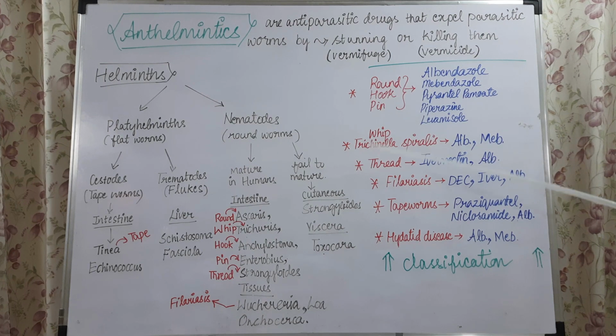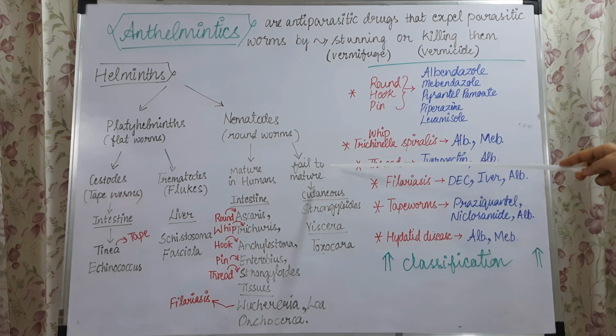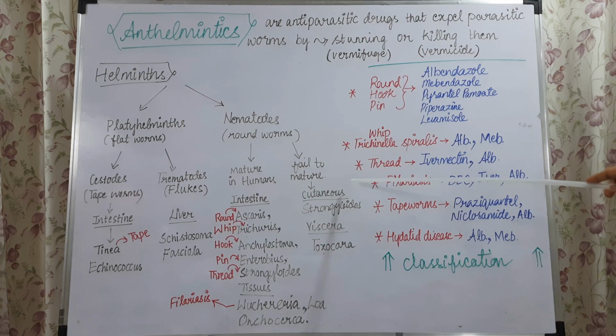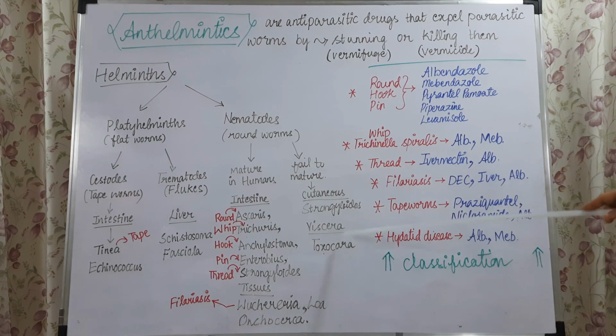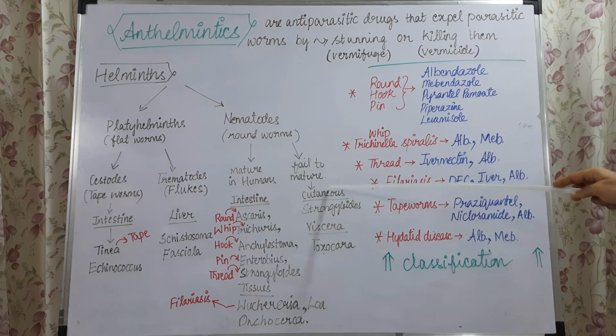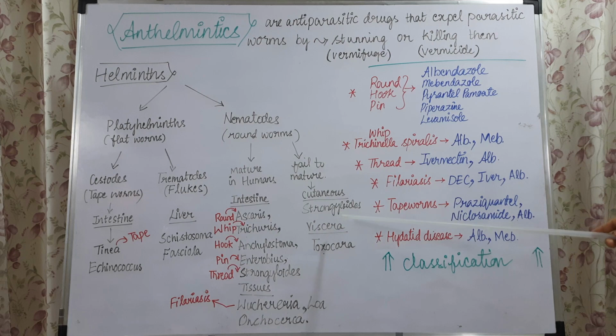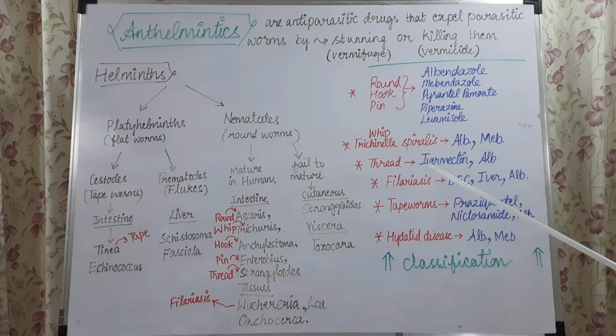And there are some worms that fail to mature inside the human. They usually affect the cutaneous regions, such as Strongyloides, which is unable to mature there. The worms that infect the visceral organs are Toxocara. So these are all different types of worms.